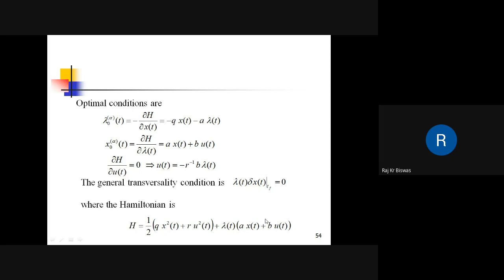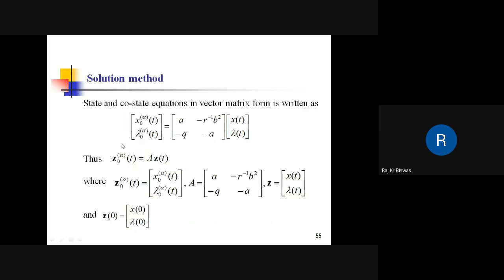So to solve this state and post-state equation, finally the state and post-state equations are written in vector matrix form like this. This is very similar to Z. The Z elements are x and lambda. So this Z is a vector, and the conformable derivative of Z of order alpha is equal to Az. Please note that 0 is the initial point where the function starts.